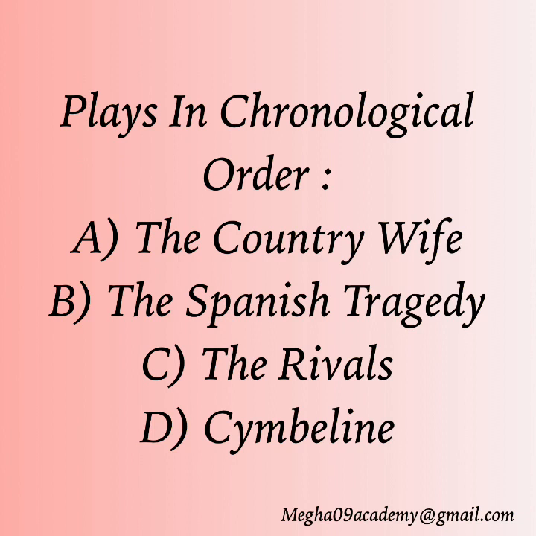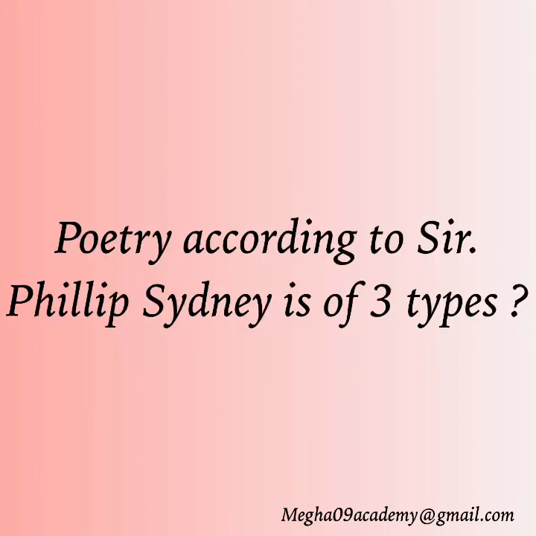And Cymbeline was written by William Shakespeare in the year 1611. So the correct chronological order is first The Spanish Tragedy, second Cymbeline, third The Country Wife, and fourth The Rivals.